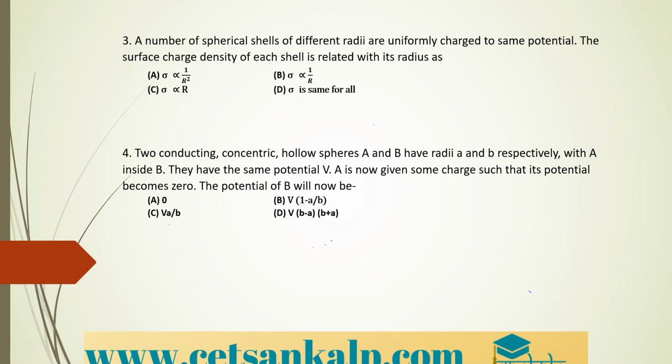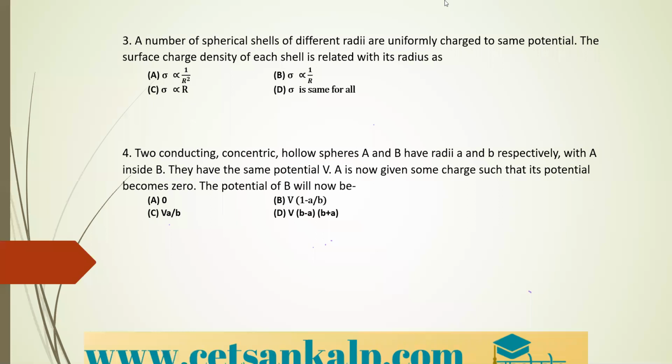So here what you need to do is, you require the relation between surface charge density and the radius. If you see the formula only, you can get to know the relation.